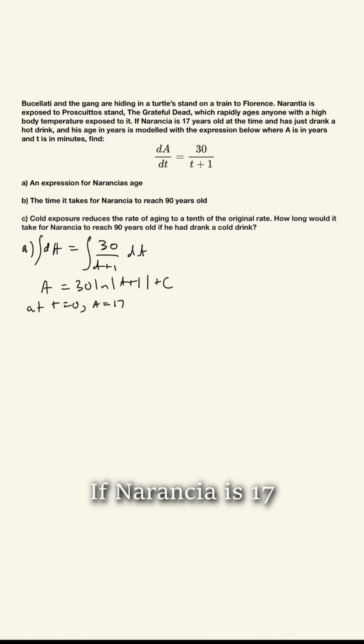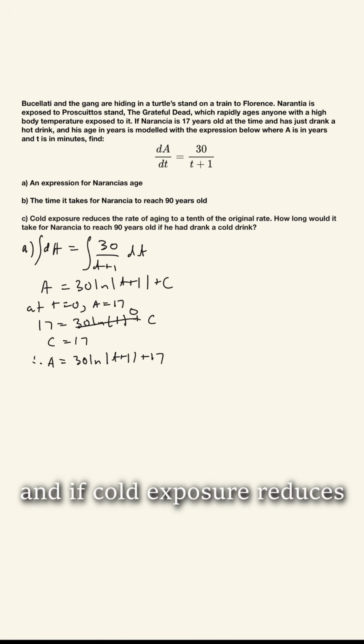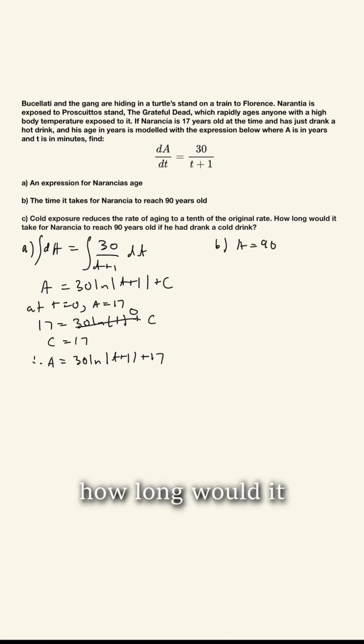to it. If Narancia is 17 years old at the time and has just drank a hot drink, and his age in years is modeled with the expression below, find an expression for Narancia's age, the time at which he reaches 90 years old, and if cold exposure reduces the rate by 10 times, how long would it take for Narancia to reach 90 years old if he drank a cold drink?